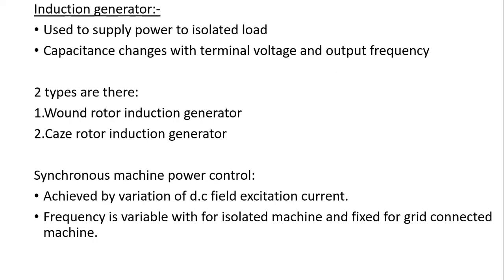If you isolate the machine from the grid, the frequency can vary with the wind speed. If the wind speed is high, the frequency will be at one end, and if the wind speed is low, the frequency will be at the other end. So overall the frequency is variable for isolated machines and depends upon the wind speed. For a grid connected machine, it is fixed. We cannot change the frequency.